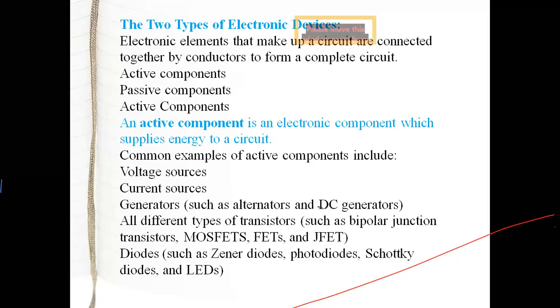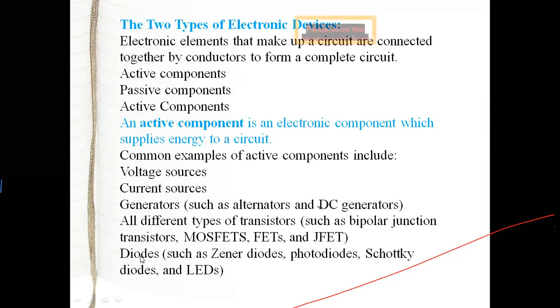Common examples are a voltage source or a current source. Voltage sources are used for supplying voltage to particular devices. Similarly, a current source is also an active component, because it is used to provide current to particular circuits. Then generators such as the alternator and DC generator, and all types of transistors such as BJT, MOSFET, FET, and JFET.